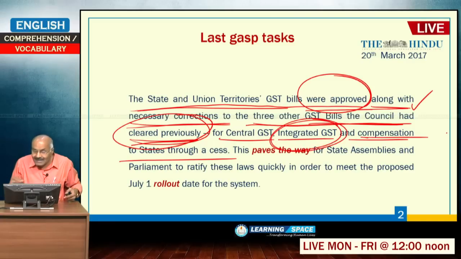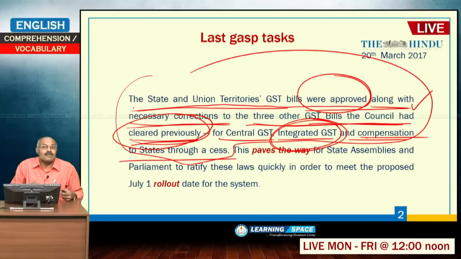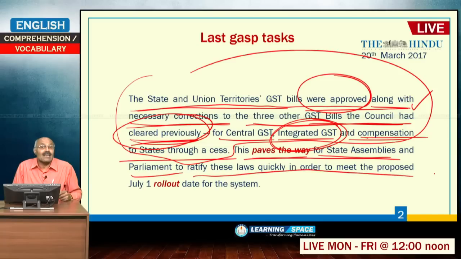I have just now told you, 5 years this compensation is to be given for the states which lose revenue. So, all 5 bills are cleared, which paves the way. That means now the path is clear. Now this paves the way for state assemblies and parliament to ratify these laws quickly. State assemblies have to ratify this state GST bill.